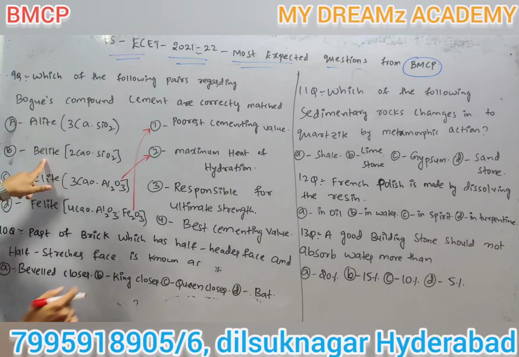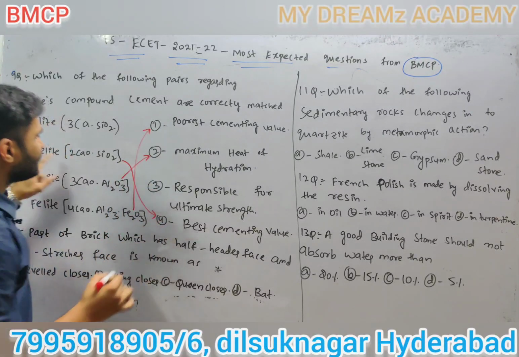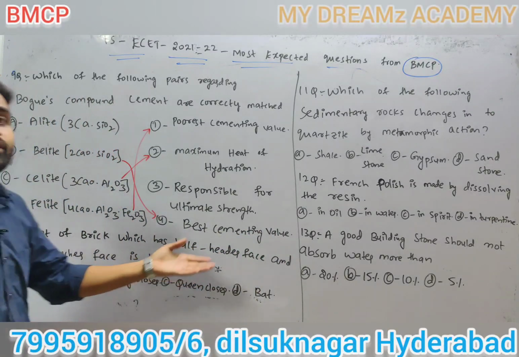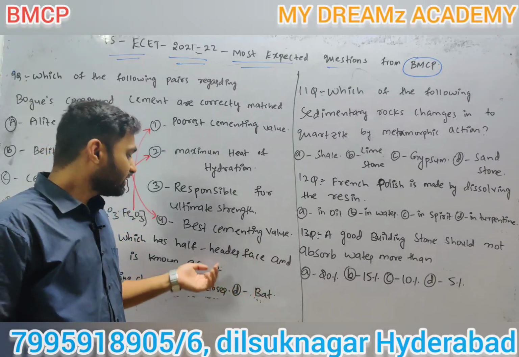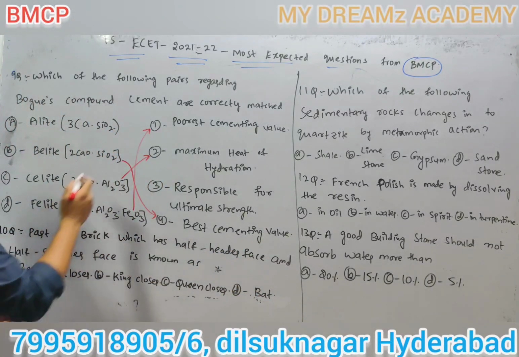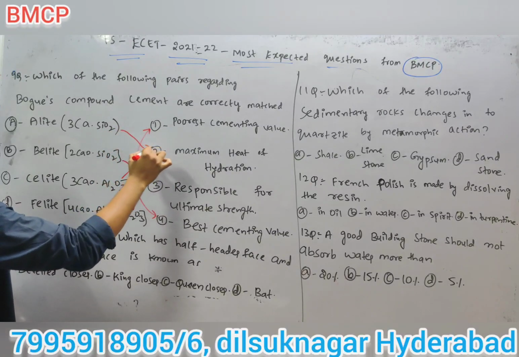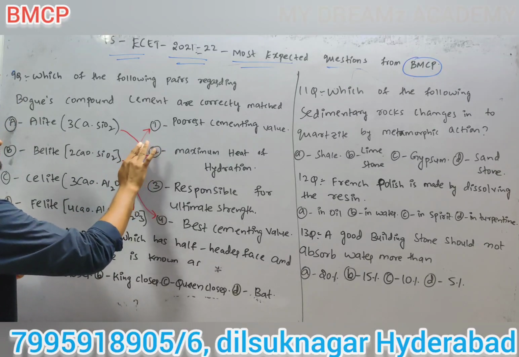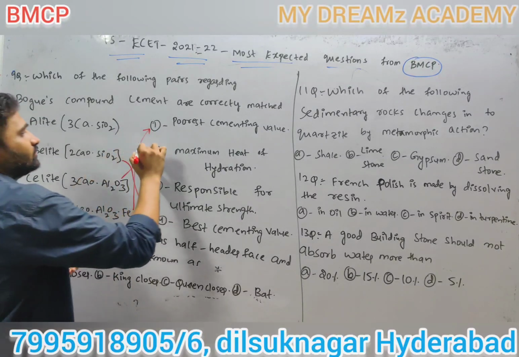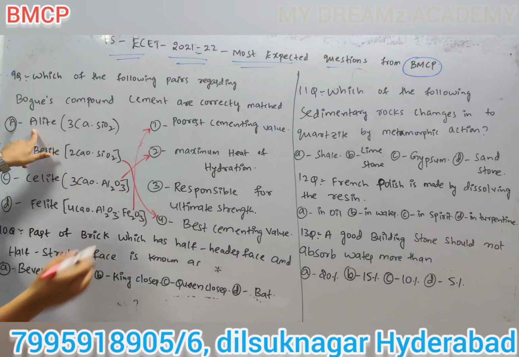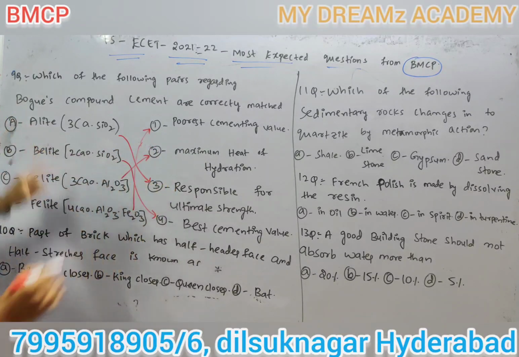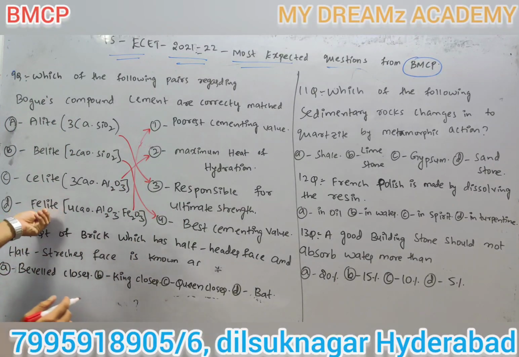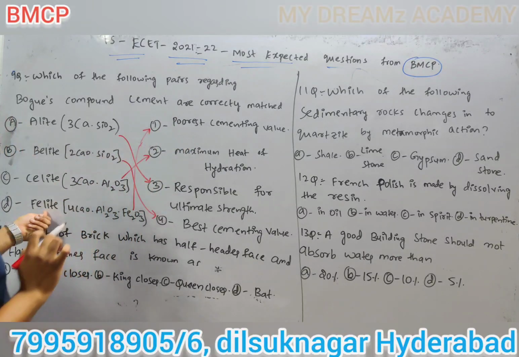Next, billite. Billite is dicalcium silicate. Dicalcium silicate gives best cementing value due to less heat of hydration. And one more, the last one, maximum strength, that is halite. Halite is responsible for ultimate strength. So phyllite is nothing but the poorest cementing value.